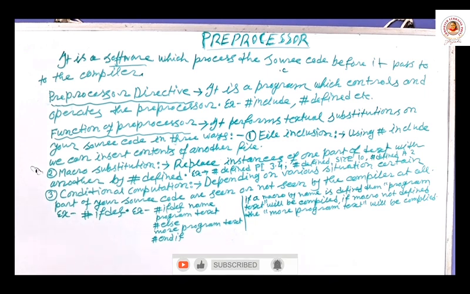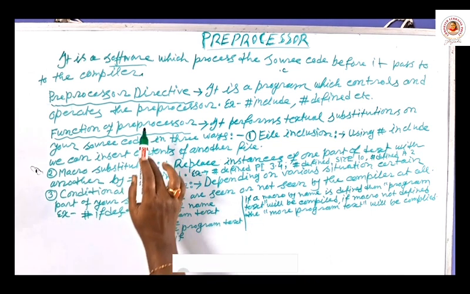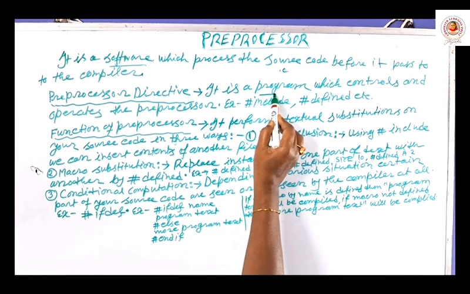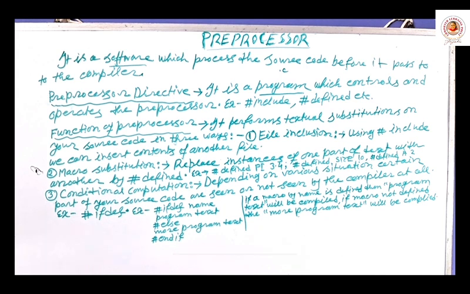Directive means some code or some symbol, okay, which will control the preprocessor software. What is the example of preprocessor directive? First of all, preprocessor directive is a program, maybe C code program, which controls and operates the preprocessor.